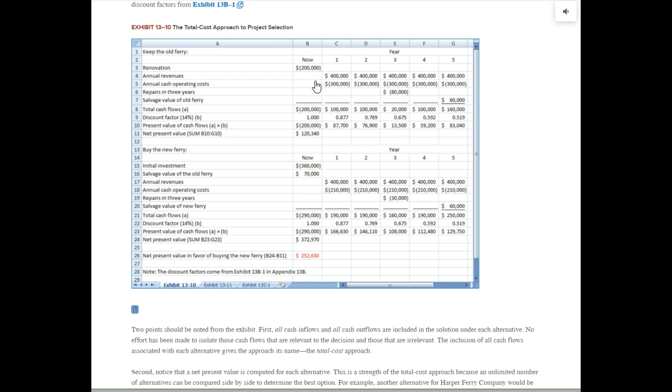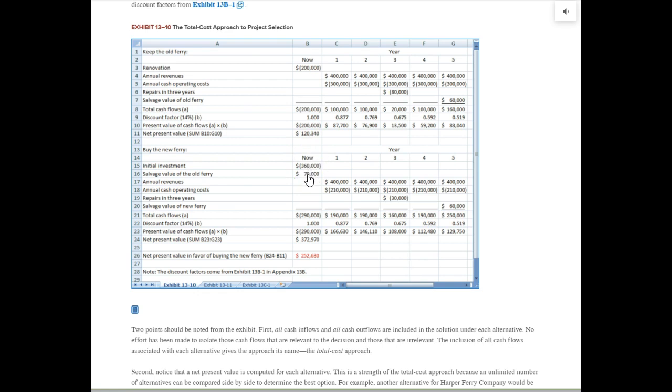So what you want to do then is bring the net cash outflows and inflows for each year into these numbers. Find the present value calculations. Looks like they're working at 14% for each of these periods. Here's the present value for each cash inflow. So net these together, or add these together, and subtract the $200,000. So the net present value of keeping the old ferry is $120,340.